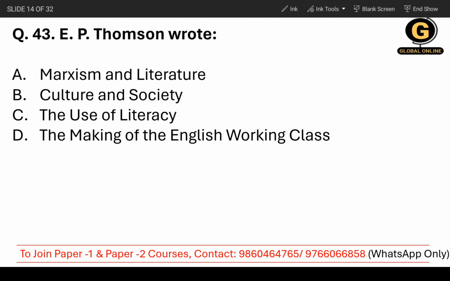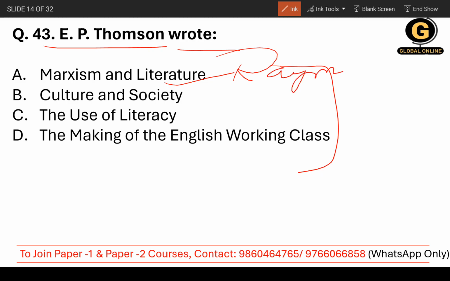Moving on to question number 43. E.P. Thompson wrote what? These are the options, of course. Before answering this type of question, you need to understand works and their writers, right? If you don't know, you will get confused. Marxism and Literature was written by Raymond Williams.